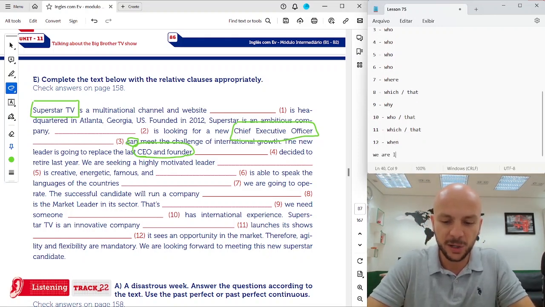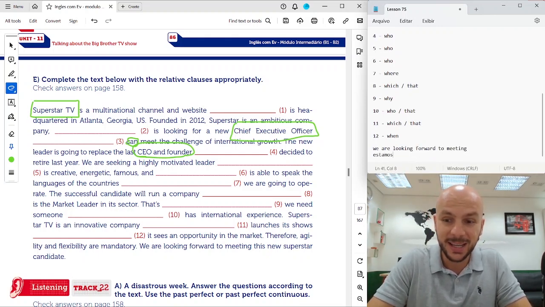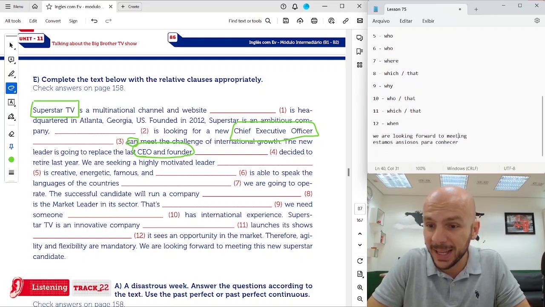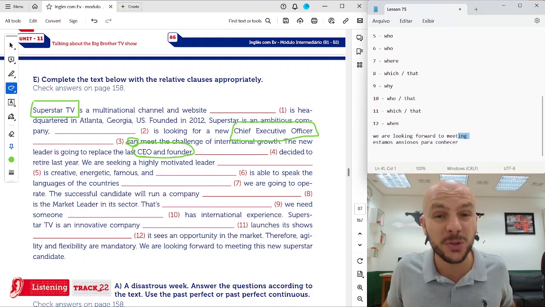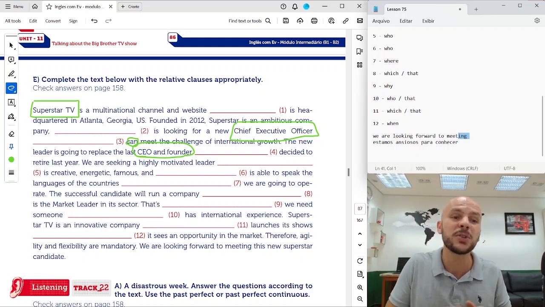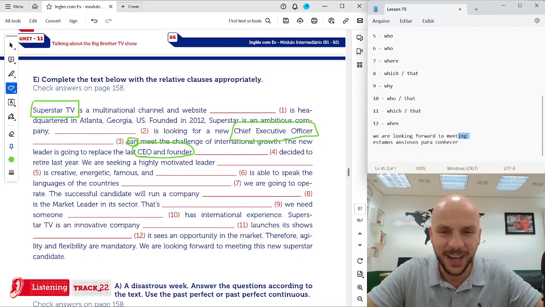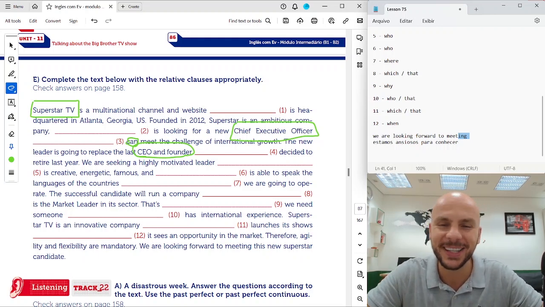We are looking forward to meeting, ok? Estamos ansiosos, ok? Para conhecer. Looking forward to, the verb has to be in the ing. I'm looking forward to traveling. She's looking forward to getting married. All right? Beautiful. And now, for the next lesson, we are going to do the listening. So I see you soon.